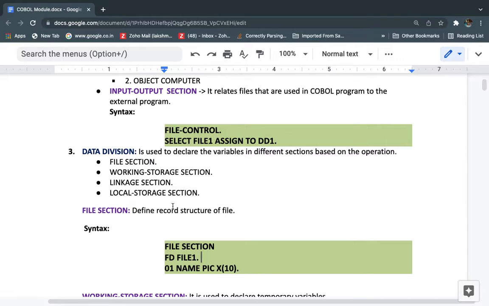Okay, whatever data we are using in our application programs, our COBOL program, we need to define and declare in the data division.